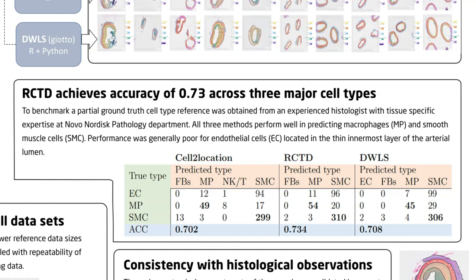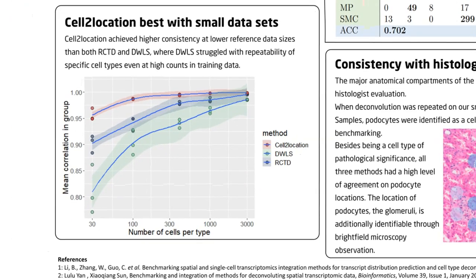When repeating our analysis multiple times with randomly subsampled reference data, Cell2location was found to arrive at the same cell type decomposition with less reference data available. With as little as 100 instances randomly sampled from each cell type in the reference data, Cell2location achieves more than 95% consistency, whereas DWLS shows less consistency for uncommon cell types, even with larger data samples.